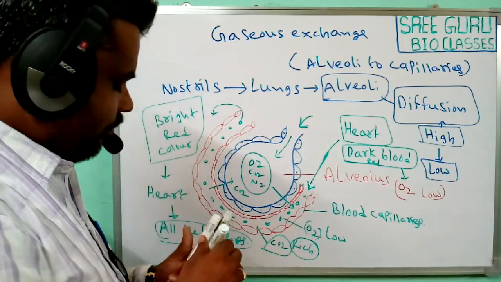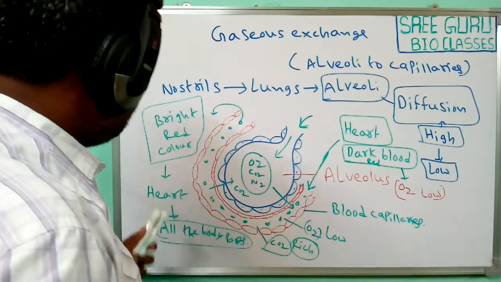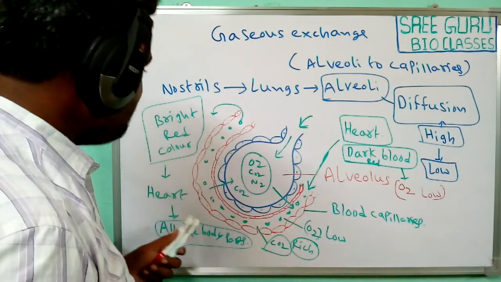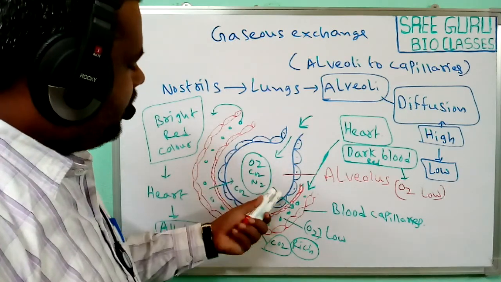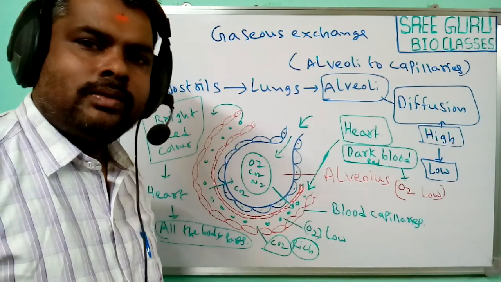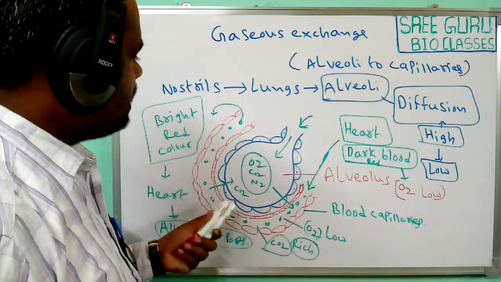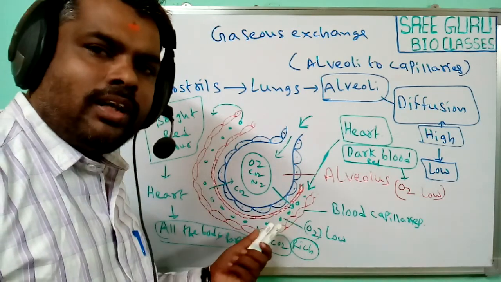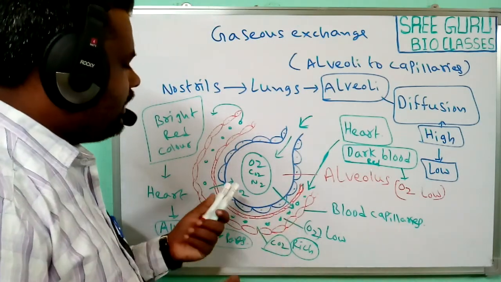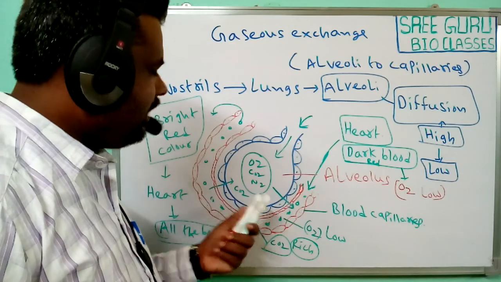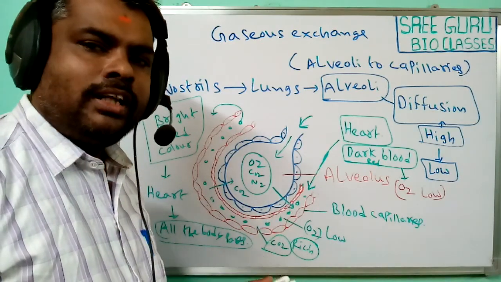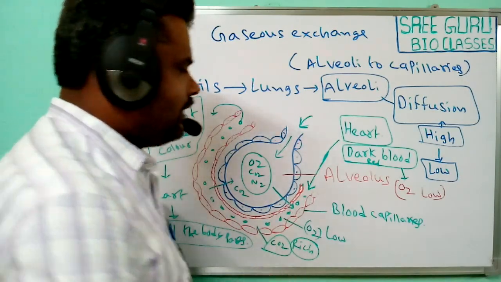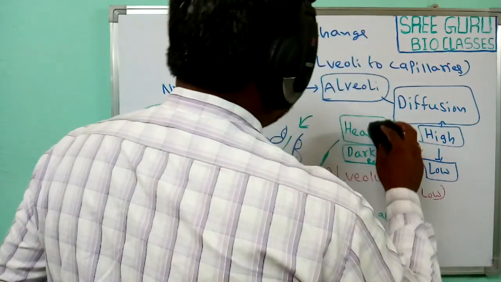So this is the simple process of exchange of gases in the alveoli and from the alveoli to the blood capillaries. This entire process takes place inside the alveolus. The alveolus is a small sac-like structure present in the lungs. So the alveolus is the structural and functional unit of the lungs.